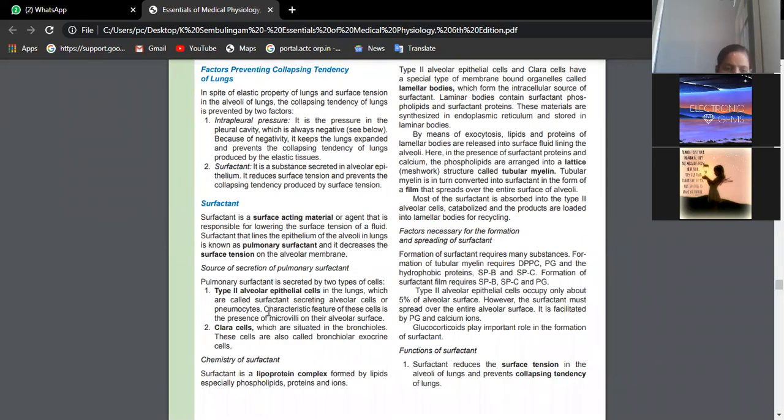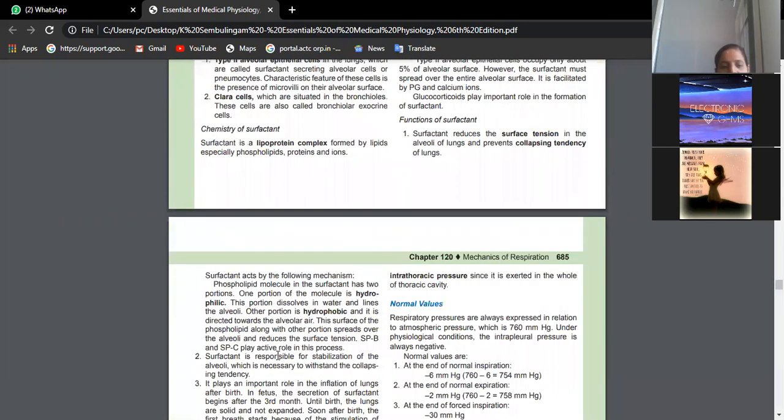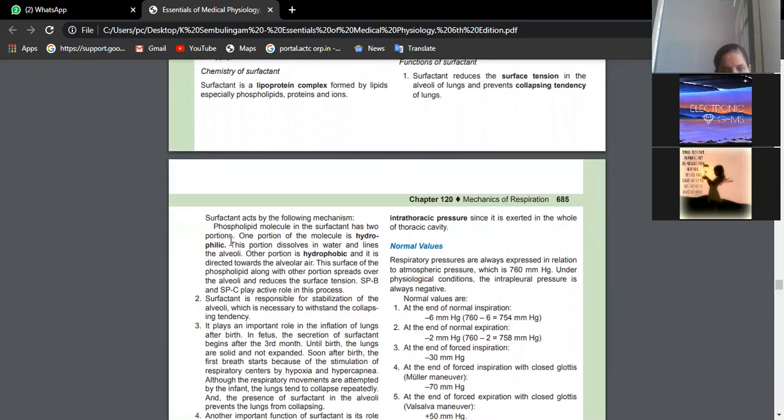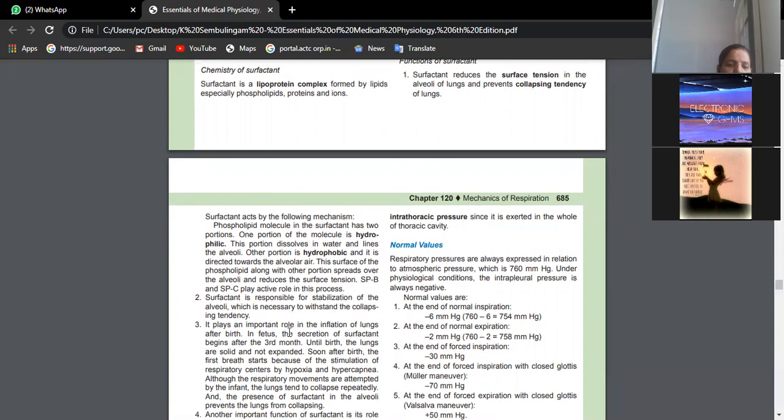Those are lining in different directions and keeping the alveoli maintained in an open position. This paragraph is all about the proteins which form the composition of surfactant.